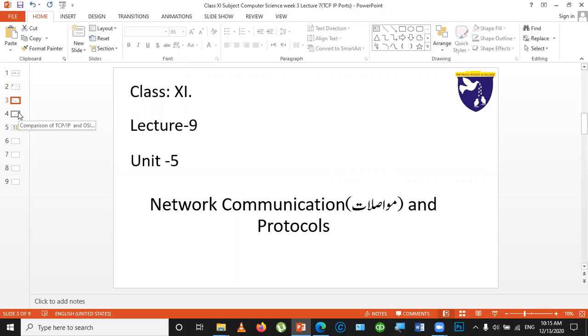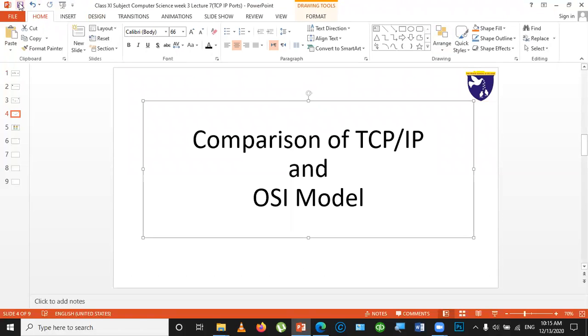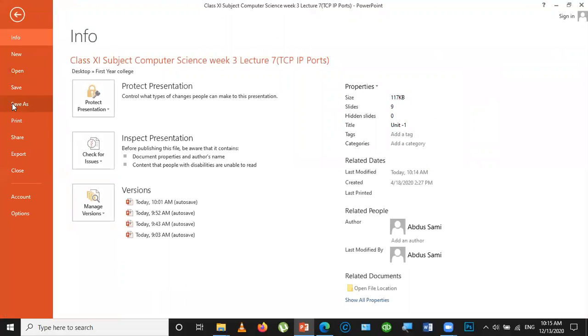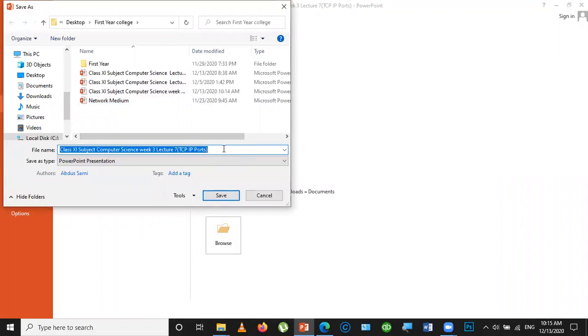Another lecture for first year class, lecture number 9, from unit 5, which is called Network Communication and Protocols. Today our topic of discussion is the comparison of the TCP/IP and OSI layer models.